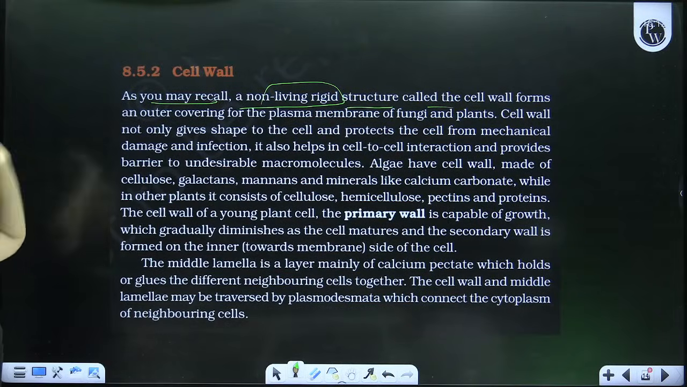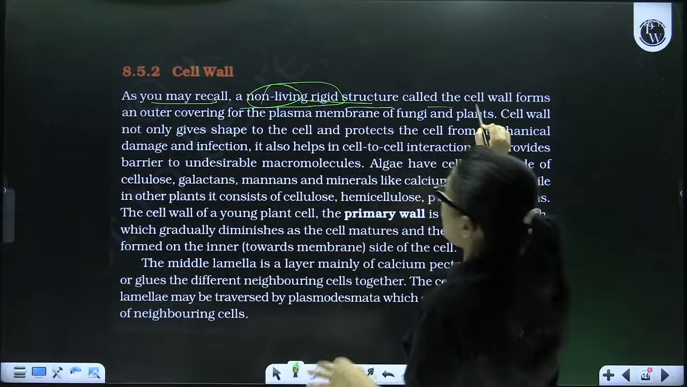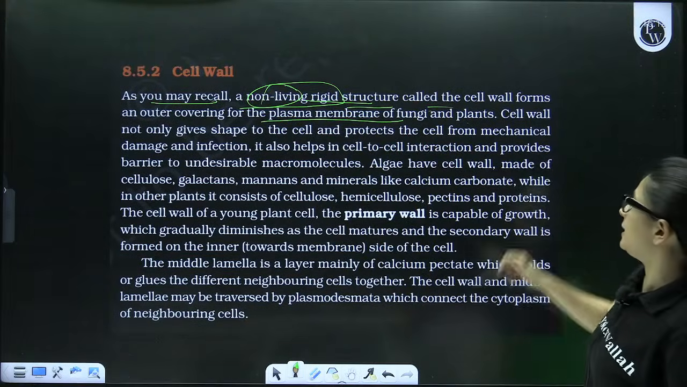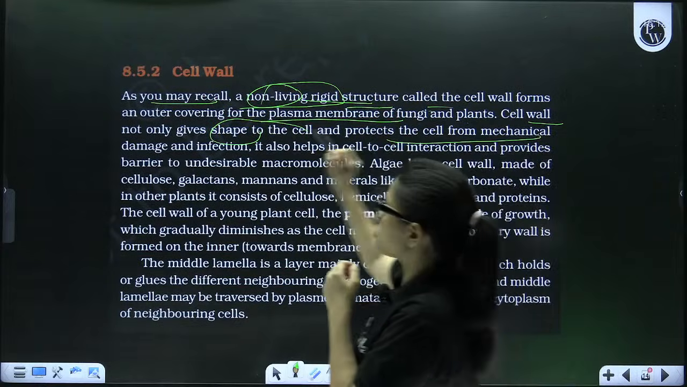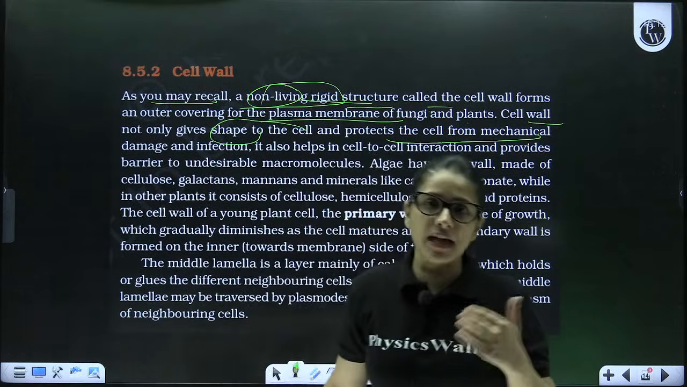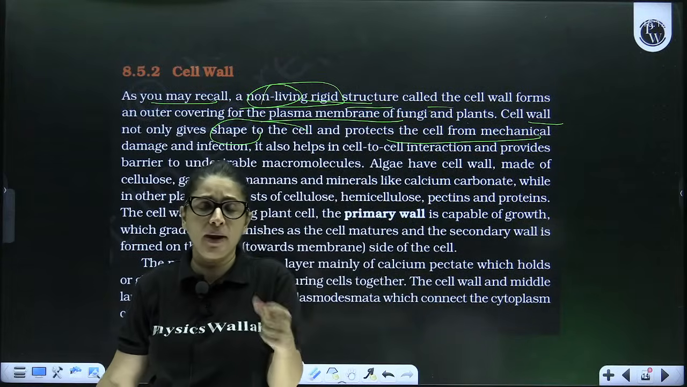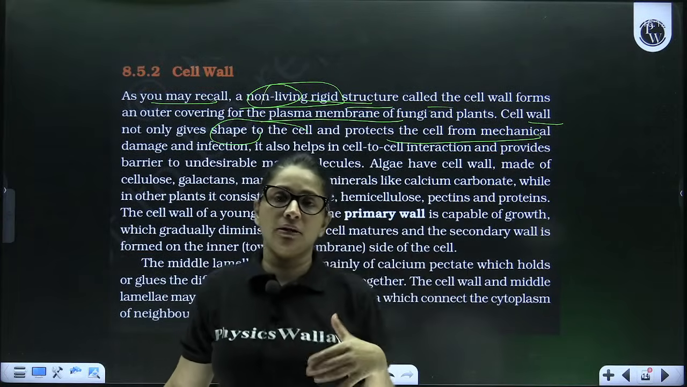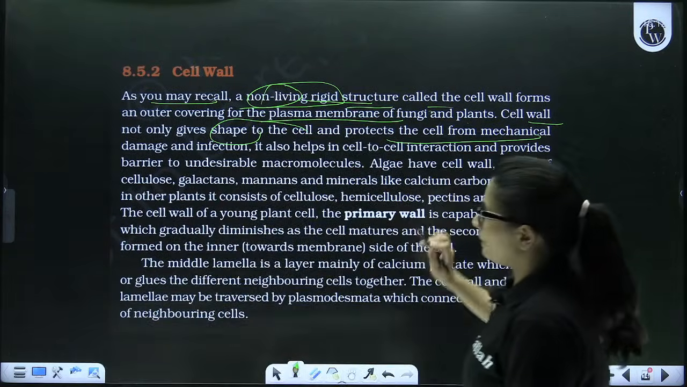Okay, thank you beta. So basically, if I talk about the cell wall, it is a non-living dead rigid layer, present outside the plasma membrane of fungi, plants and algae. Cell wall not only gives shape to the cell, but it also protects the cell from any kind of damage and infection. So the cell wall is the outermost layer, which is dead, fully permeable, mainly providing strength and rigidity to the cell and not letting any kind of damage come inside the cell. It maintains the cell shape, etc. So these are the basic functions.